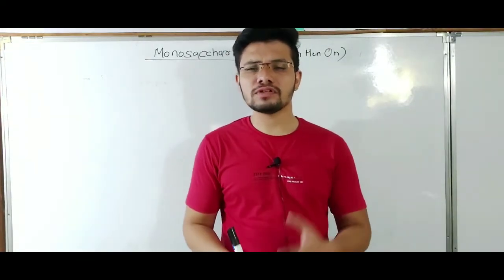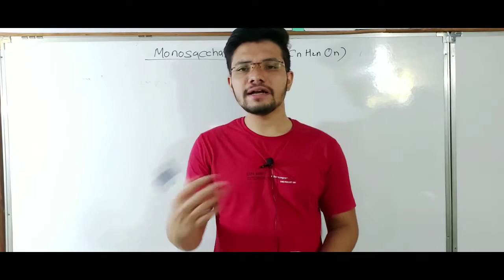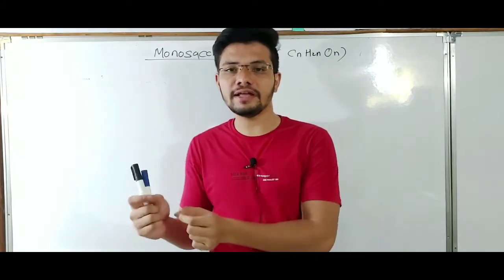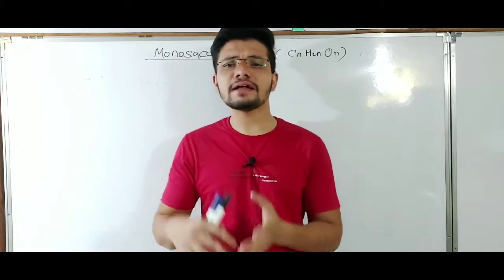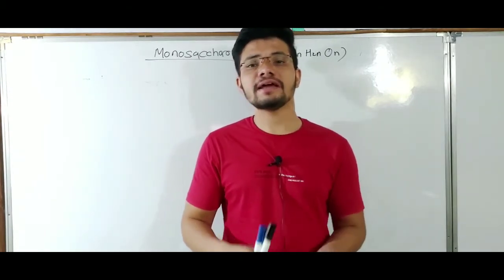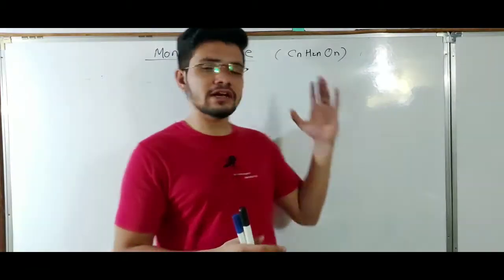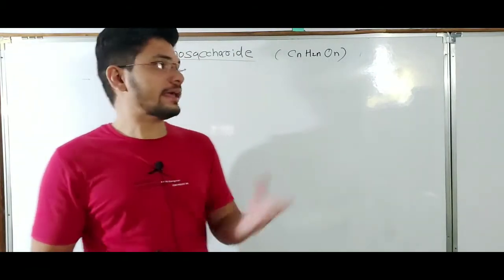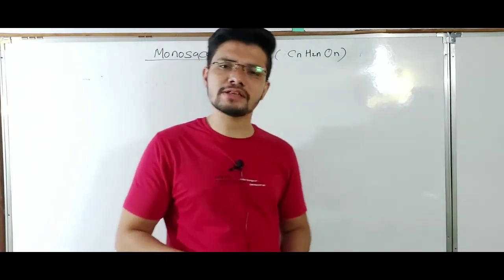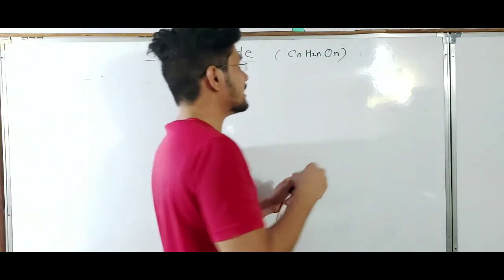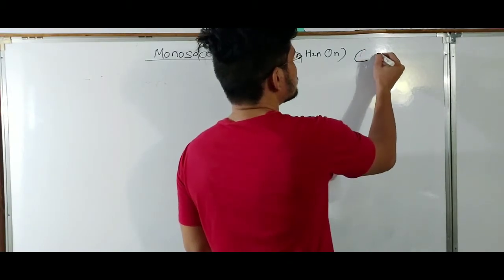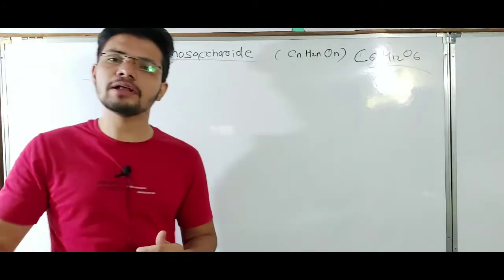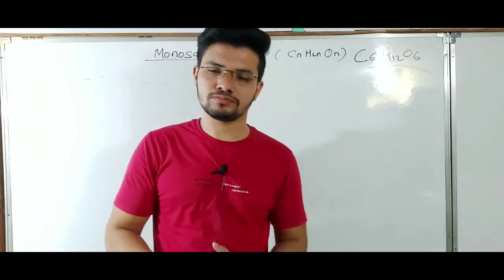Monosaccharides consist of a single polyhydroxyaldehyde or ketone unit. They are the simple sugars, and they have the general formula CnH2nOn. We know that the most common example of a monosaccharide is glucose, and it has the formula C6H12O6, which means hydrogen atoms will be double the carbon and oxygen.